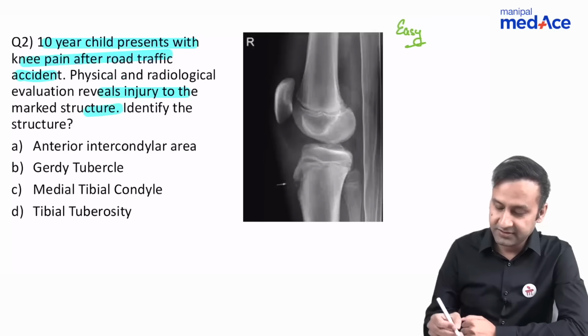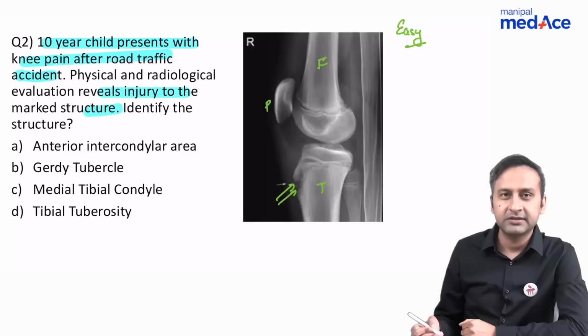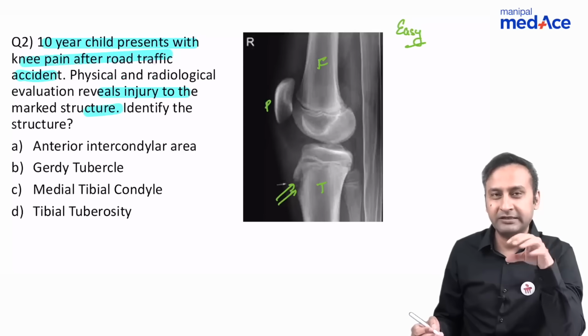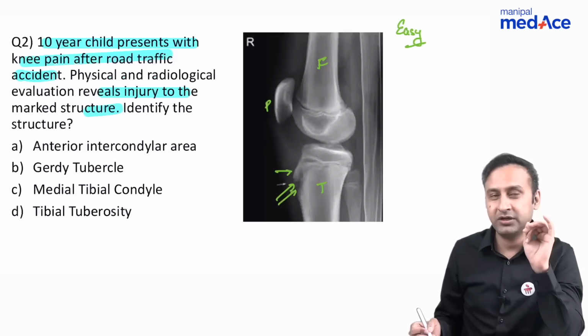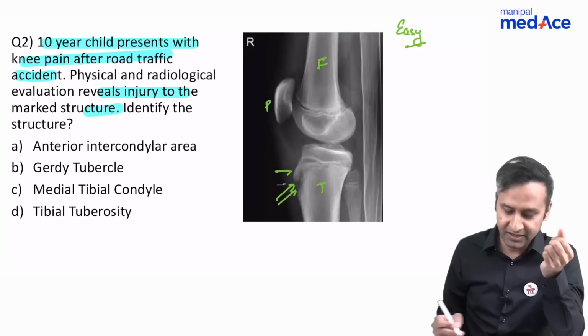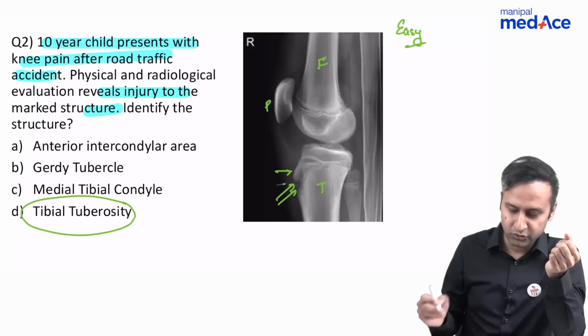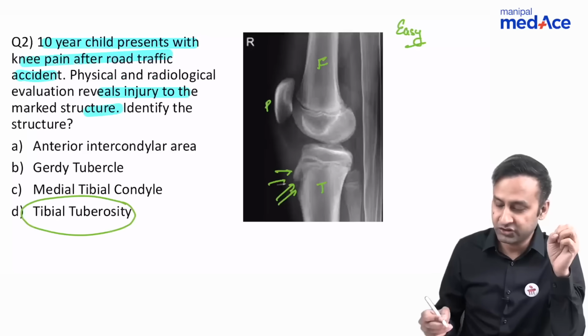And what do we see here? This is the femur, this is the tibia, this is the patella, and you see something wrong here. Even if you don't know anything about the disease in question, you still know that this is something located anterior to the tibia along the upper aspect of the tibia. So what is that particular thing located anterior to the upper aspect of the tibia? That we know is the tibial tuberosity. And here we're finding some form of avulsion of the tibial tuberosity.